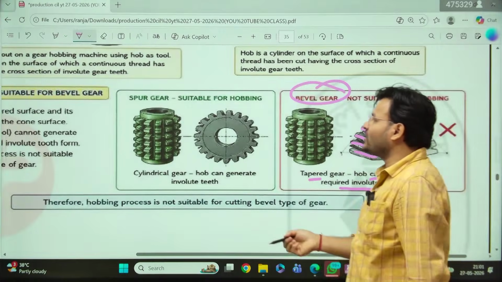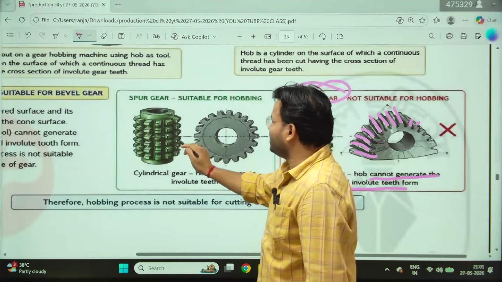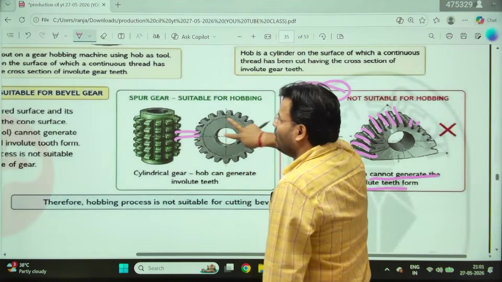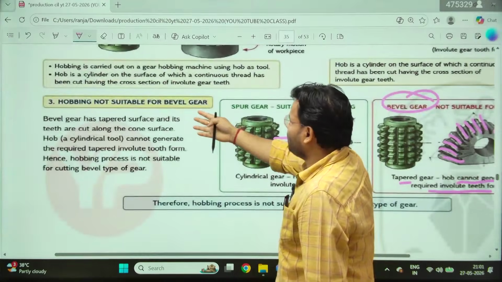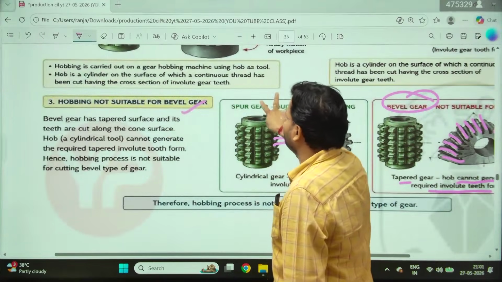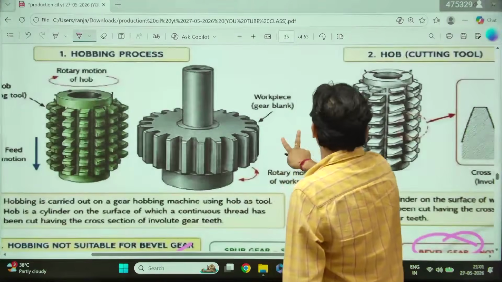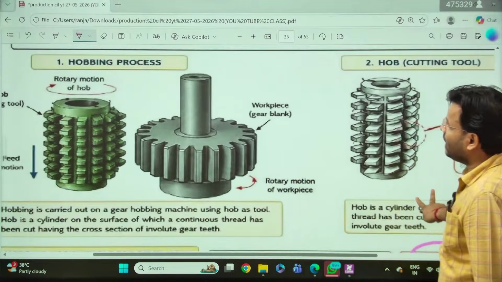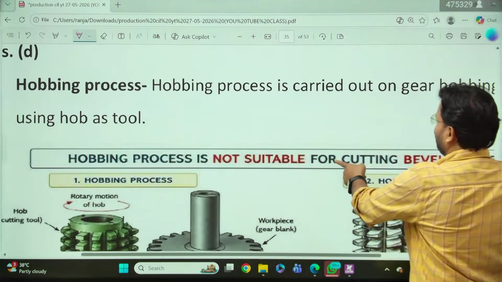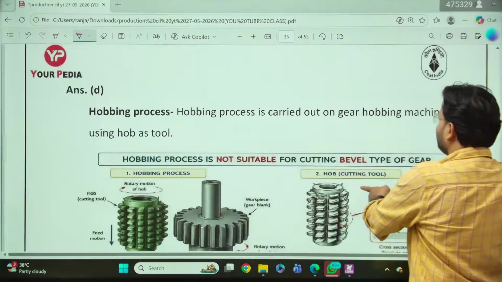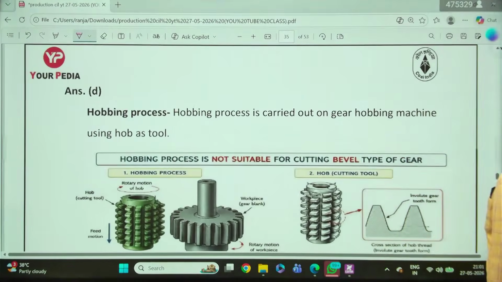But if you talk about a spur gear, which is straight, yes, we can cut that. Hobbing is not suitable for the bevel. For any other gear, you can cut very easily with the hob cutting tool, because they do not have much tilt, that is, they are not tapered, so we can cut.